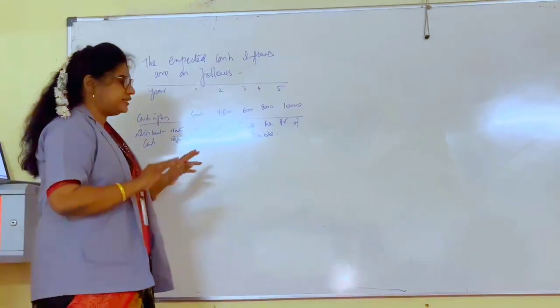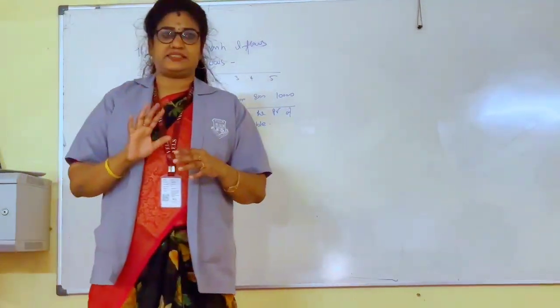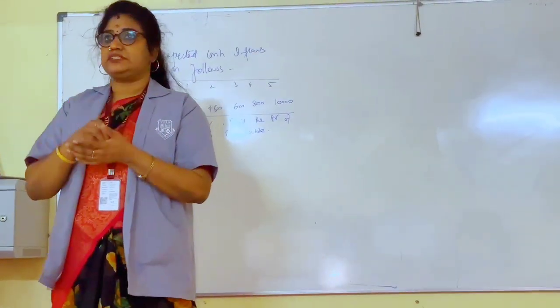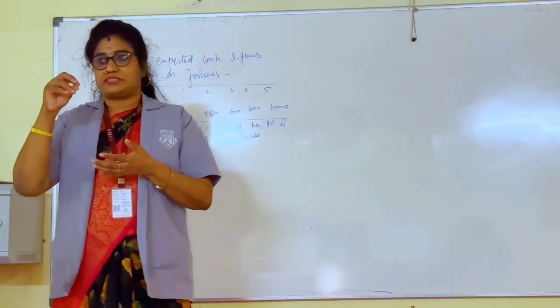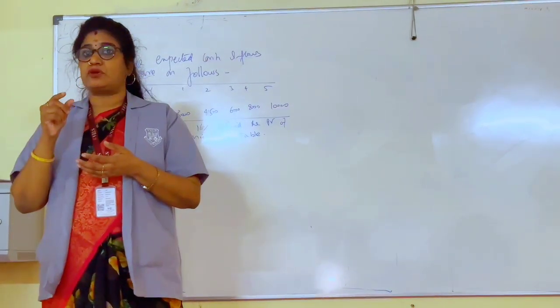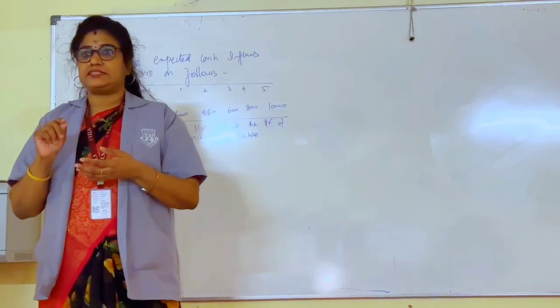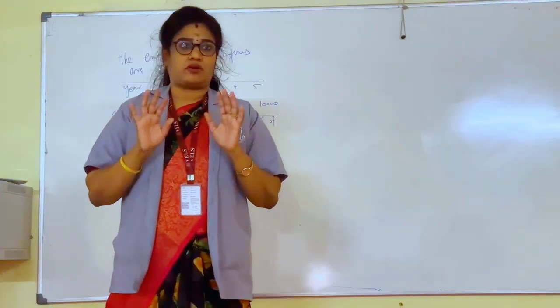There is something called discount rate. Many people will understand what is cutoff rate and what is discount rate. When we are discussing many capital budgeting problems, you must have come across this one particular term called discount rate. So what is discount rate? Discount rate is the overall cost of capital.